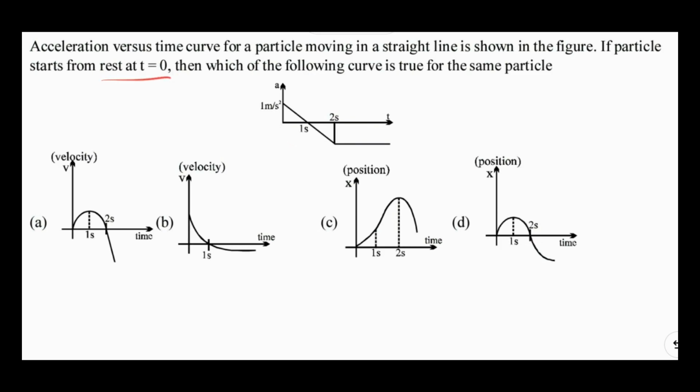As the initial velocity of the particle is 0, the velocity time graph should start from 0. In option A, it is starting from 0, but in option B, it is not starting from 0. So definitely option B is wrong, because here at t equal to 0, velocity is non-zero. So option B is wrong. Let's check option A.